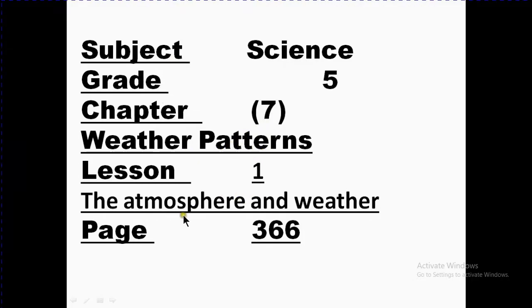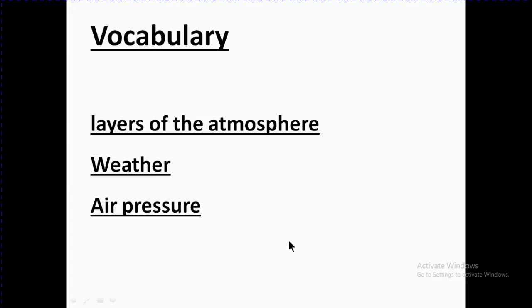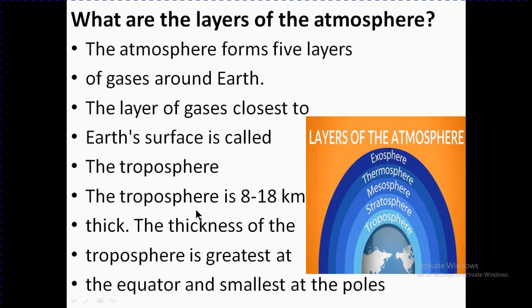Subject Science, Grade 5, Chapter number 7, Weather Patterns. Lesson number 1, the atmosphere and the weather. Page number 366. Today's vocabulary: layers of the atmosphere, weather, and air pressure. We will see one by one all these. So let's start today's lesson.